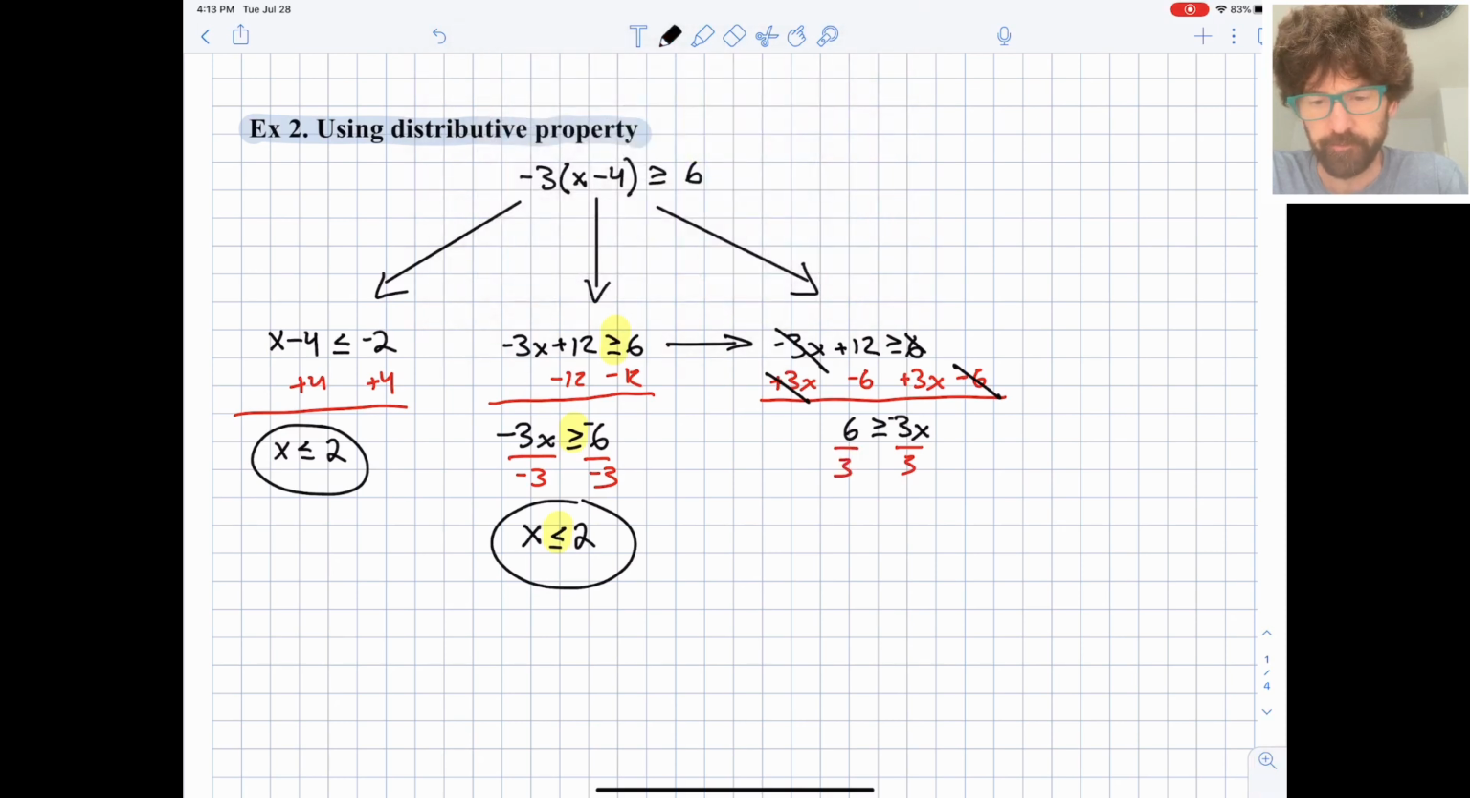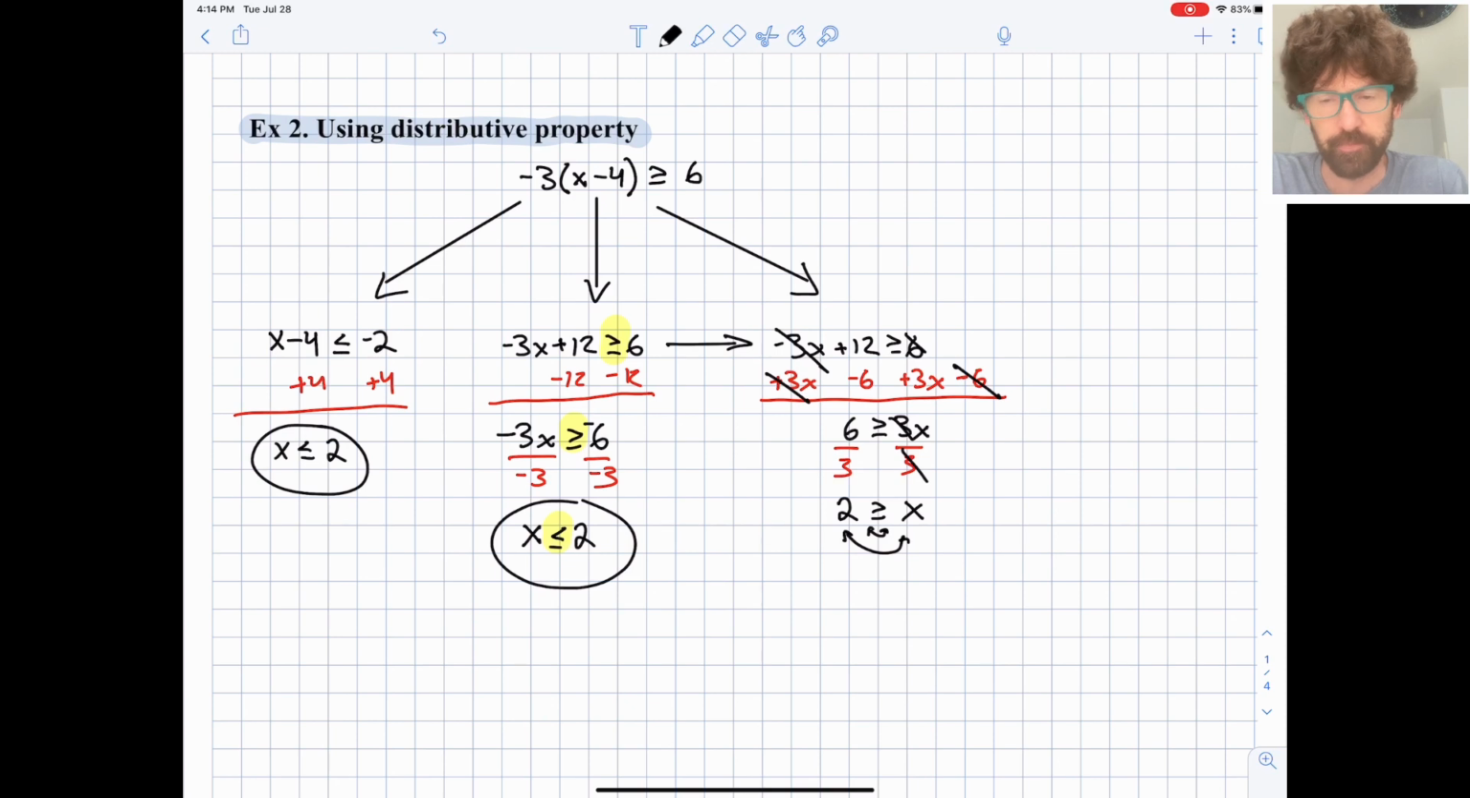These 3's cancel. We have an x remaining. Sign stays the same. 2 is greater than or equal to x. And then typically with inequalities, we want to have our variable on the left. It makes a little more intuitive sense. So we're going to flip this whole statement around, including the inequality sign.